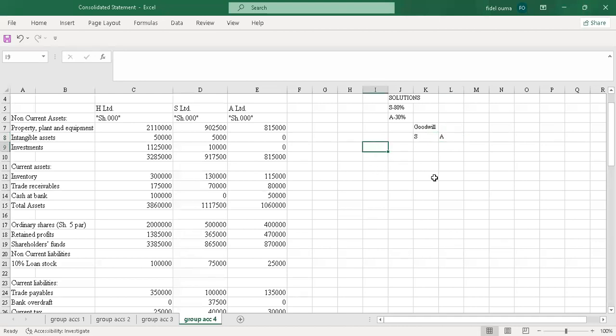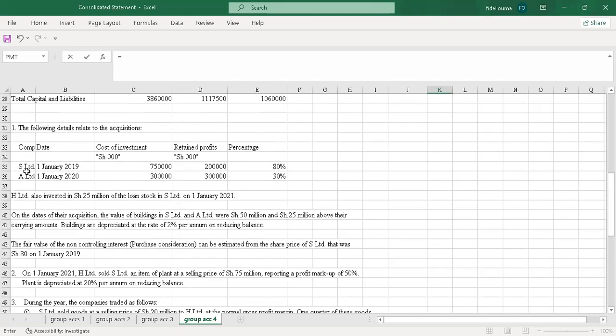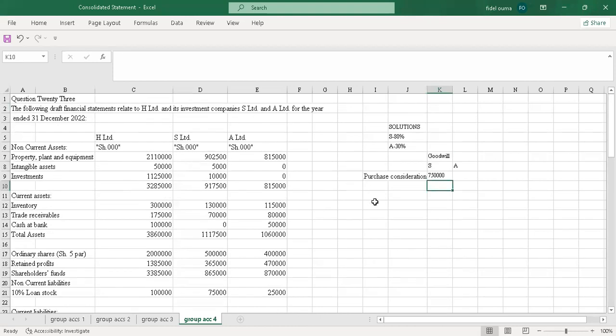For S, we'll use the full goodwill method. So I just say purchase consideration. Let me just enlarge this. So the purchase consideration for S, just come here, what was invested? It was acquired on 1st January and the cost of investment was this. So I just select it. Then there's the fair value of NCI.